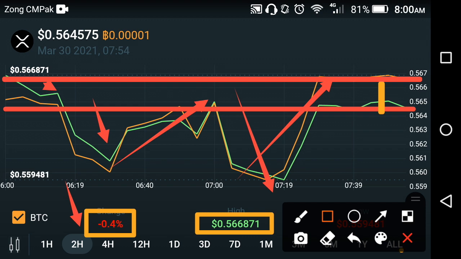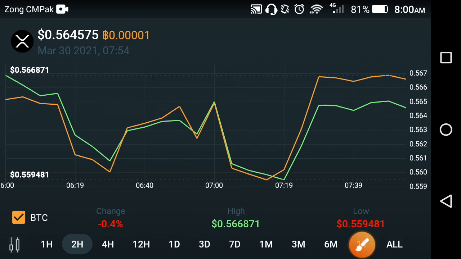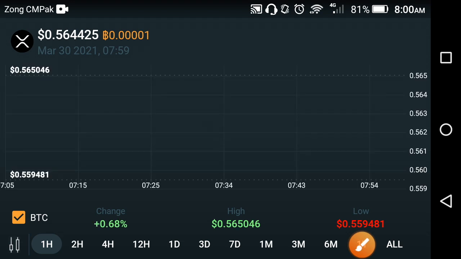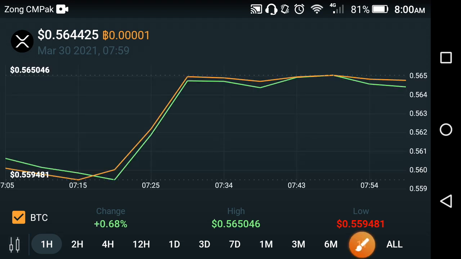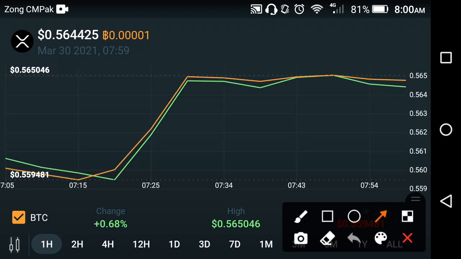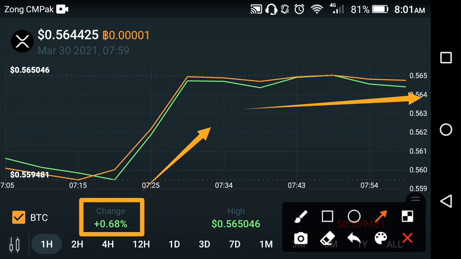Now after that we look at the last 1 hour result of XRP Ripple coin. Last 1 hour result, oh my god, as you can see here, the change is positive, but the reality of XRP Ripple coin is negative, as we saw in the last 2 hour result. In the last 2 hour result, it fast down. So on average it fast down, but now the current last 1 hour result of XRP Ripple coin is going upward. So it's a falling time of XRP Ripple coin.